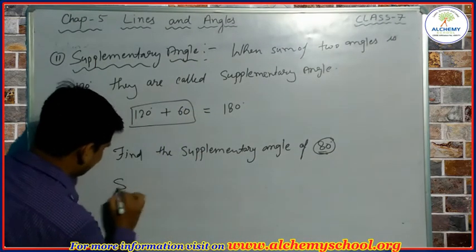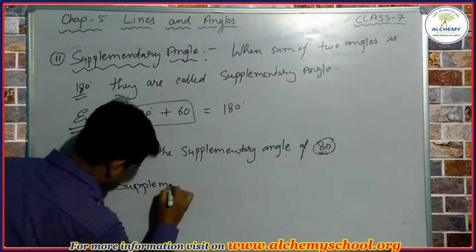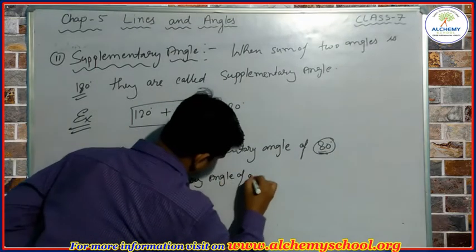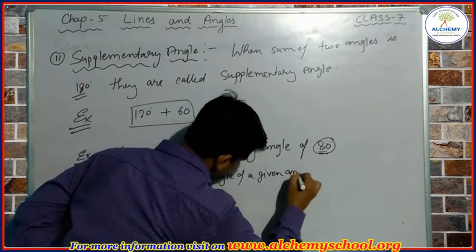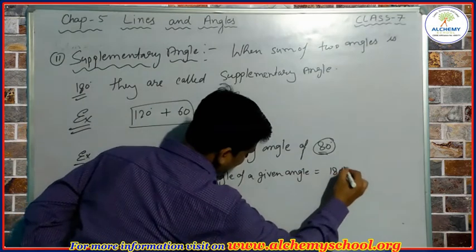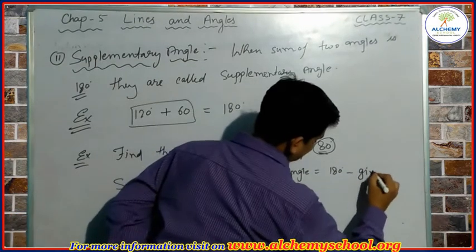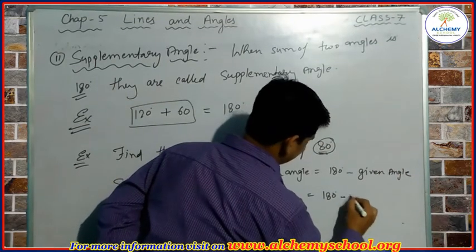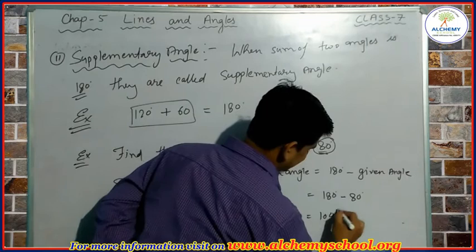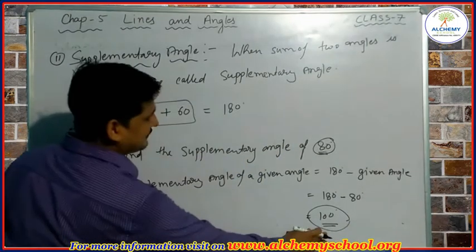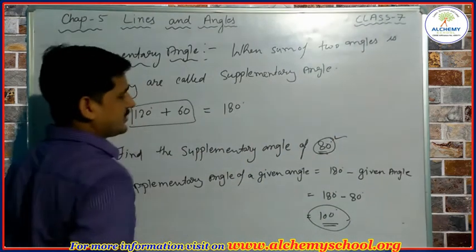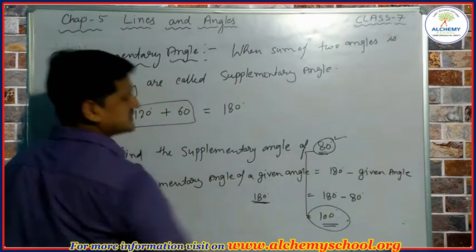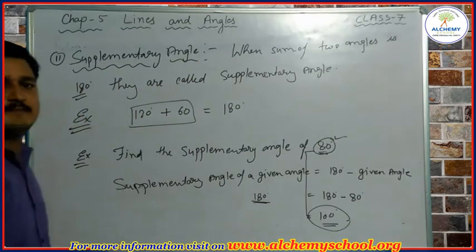So when we are going to find the supplementary angle of this 80 degree, simply we have to write it. So supplementary angle of a given angle is equal to 180 degree minus given angle. Simply we can write here 180 degree, subtract 80 degree and we get the result here 100 degree. So this 100 degree is the supplementary angle of 80 degree. Okay, when we are going to add these two angles, we get the result 180 degree. So these two angles are called supplementary angle. Let's see the next one.